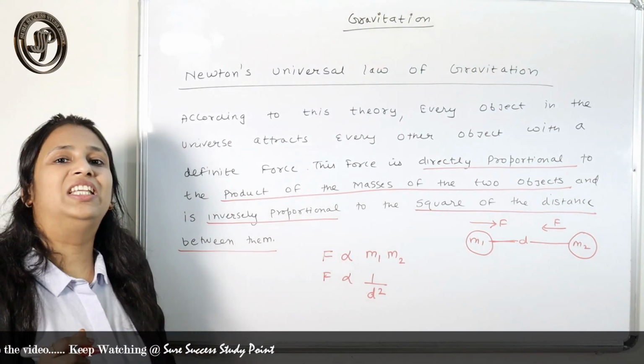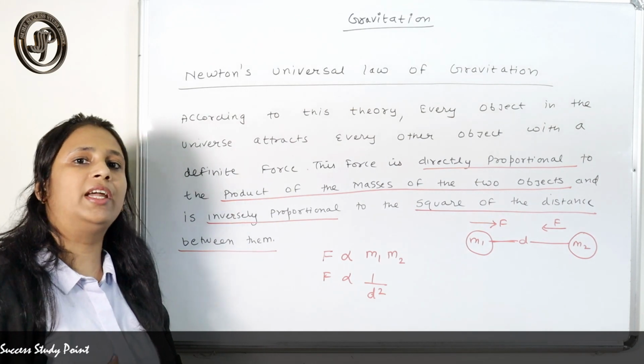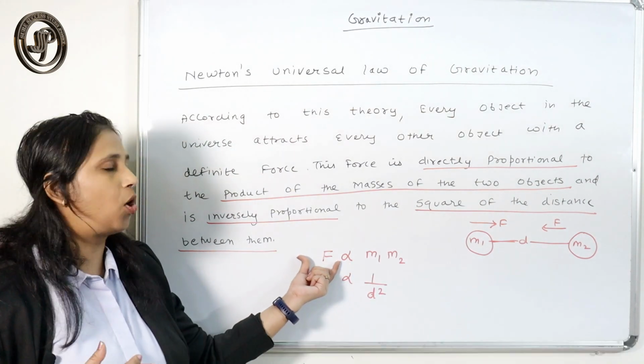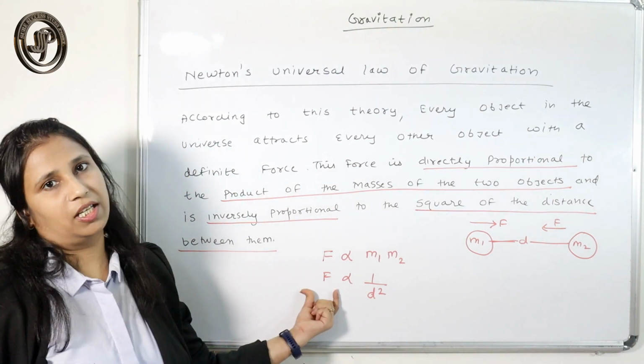That is the meaning of inversely proportional. Directly proportional means if this increases, this also increases. Inversely proportional means if this increases, this decreases.